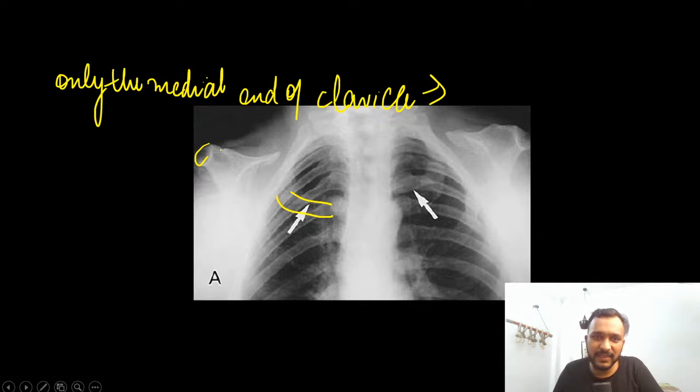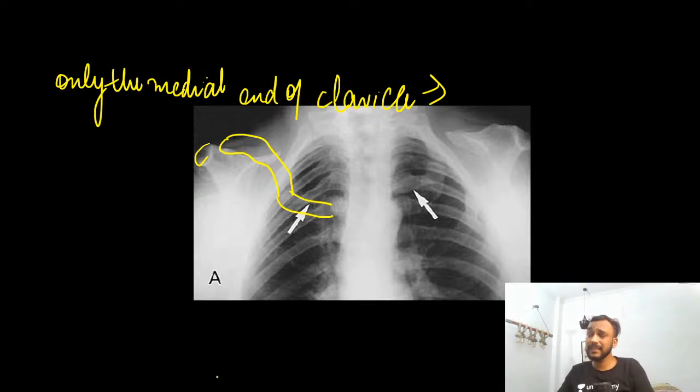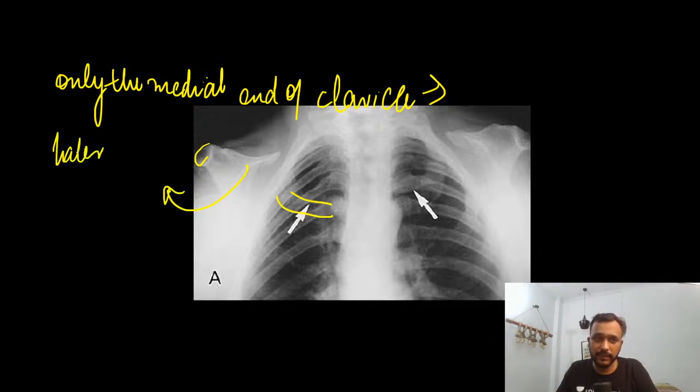In a normal X-ray of the shoulder or chest, this acromion process is going to form a joint with the clavicle. When this joint is not forming, when the acromion process is not making any joint with the lateral end of the clavicle, this is because the lateral end of the clavicle is absent here.